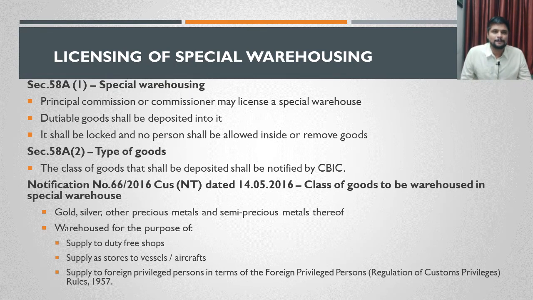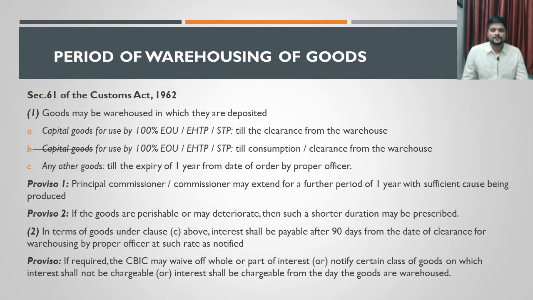Now let us discuss the period the goods can be warehoused. What is the time period the goods can be warehoused, which we have already discussed. Let us discuss in detail now. Section 61 of the Customs Act 1962 speaks about the period until when the goods can be warehoused. The first type of goods is any capital goods that is for the usage of 100% EOU or EHTP. EHTP is nothing but Electronic Hardware Technology Park. Next one is STP. STP is Software Technology Park.